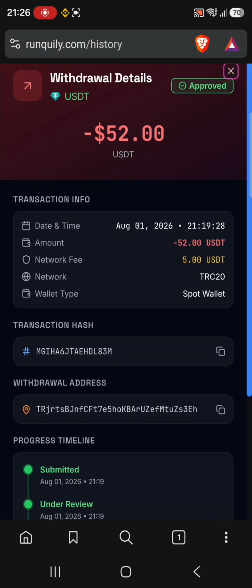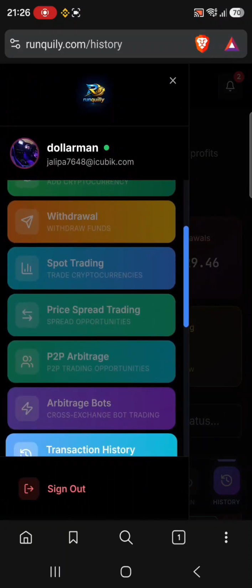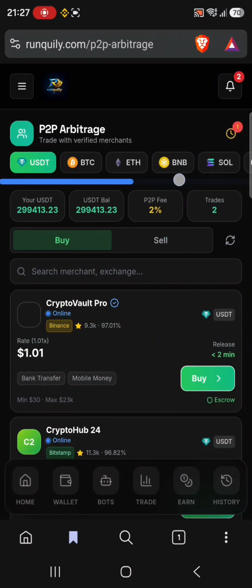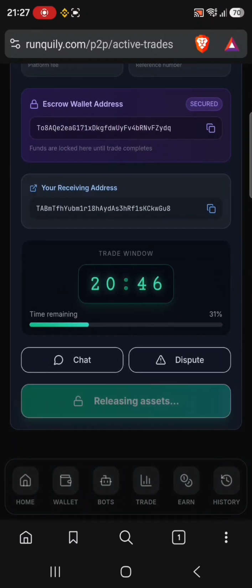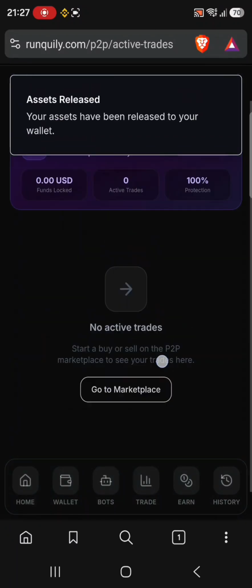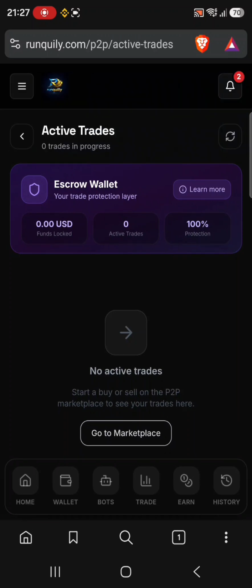So that's how you make profits. That's how you trade. Let me go back and release. Actually, maybe my trade has been paid on the P2P arbitrage. I'll come here on the notification, and actually it has been paid, so I'll just release. In just less than 10 minutes, I've made such profits. So that's how we make some good profits. Never miss a chance. Let's do this together.